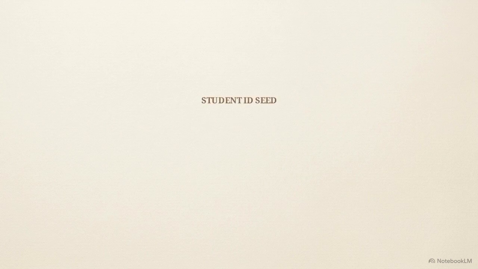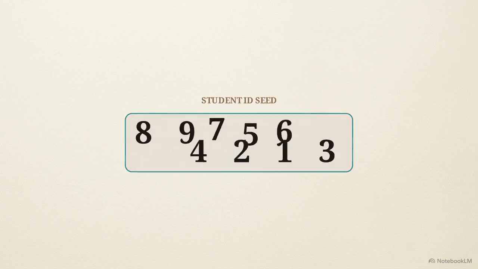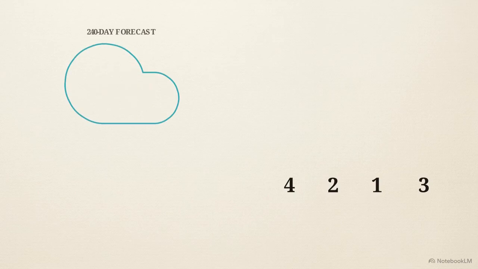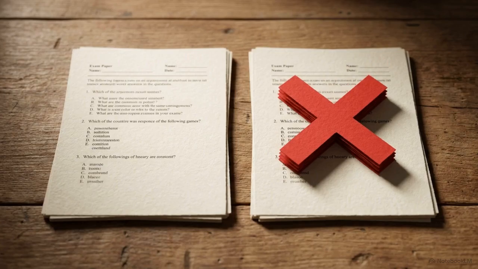You cannot cheat these simulations. Every scenario is seeded by the student's unique university ID number, which generates custom weather patterns and market prices. Copying a classmate's homework is mathematically useless. You have to face your own choices.